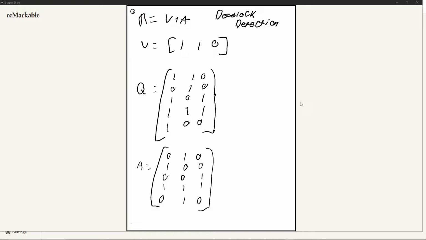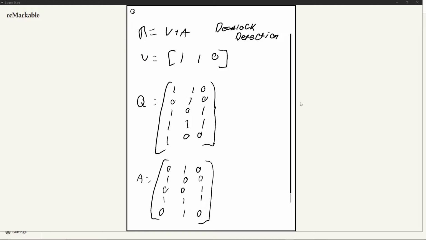First off, usually the question is going to start by asking you, what is R? And to get R, you just follow this formula. You say it's V plus A. If they ask you for R, they're going to give you V. If they give you R, they're going to ask you for V. I hope you can rearrange this to solve for V. But it's either one or the other: they might give you R and you need to solve for V, or they give you V and you need to solve for R.